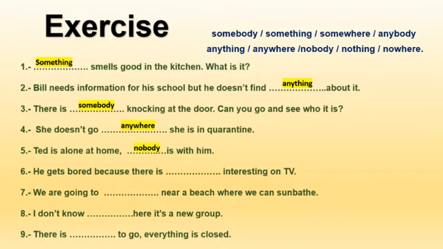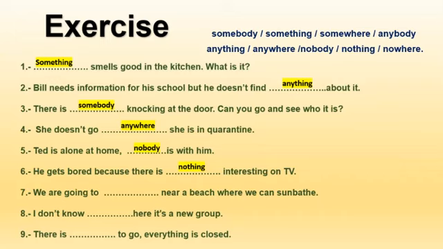Okay, and next one, he gets bored because there is interesting on TV. Nothing. There is nothing interesting on TV. Okay, it's a positive sentence, there is, but nothing, it means it turns into a negative idea because he gets bored.